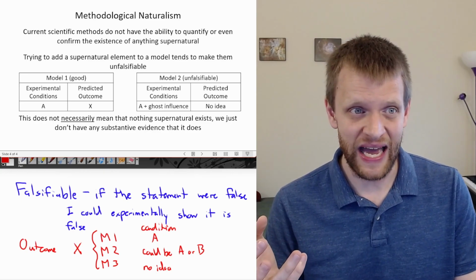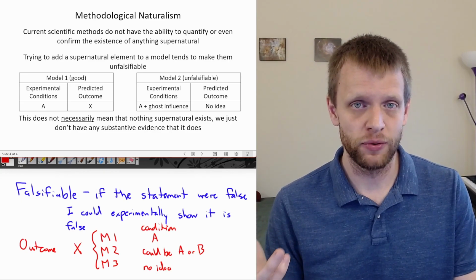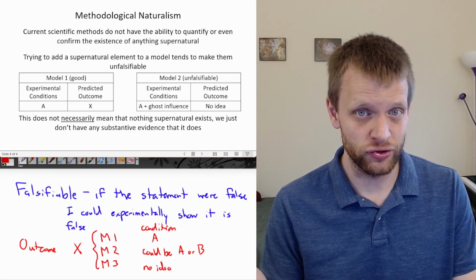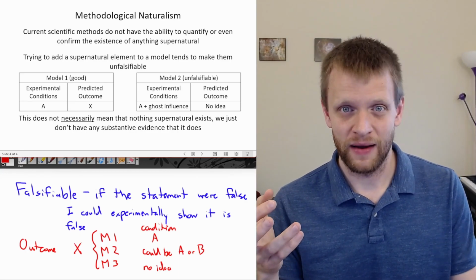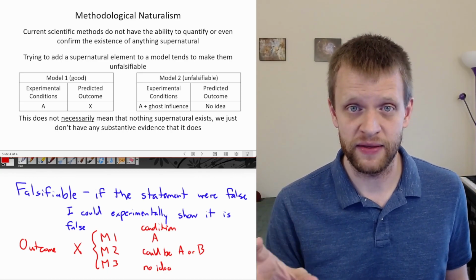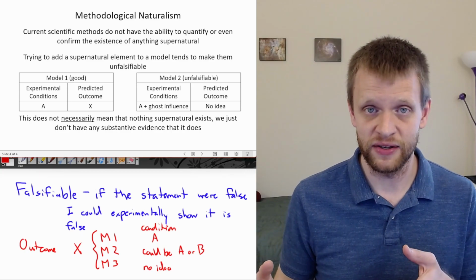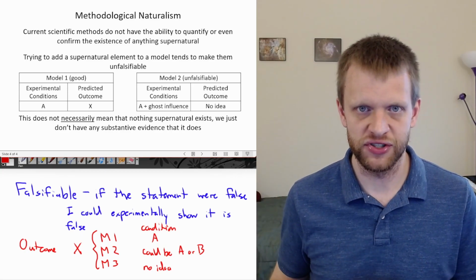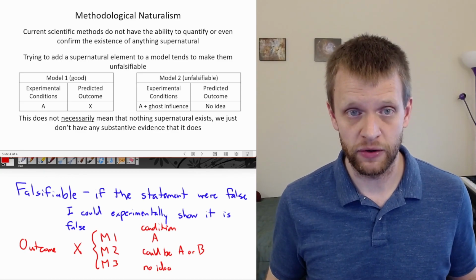We don't even really have any reliable, agreed upon methods to even investigate the supernatural. So, as far as science is concerned, since we don't have any current methods to identify anything supernatural, we cannot include those potential causes in some of our scientific models.